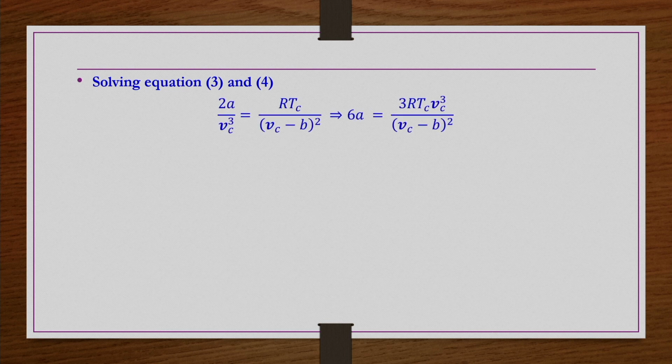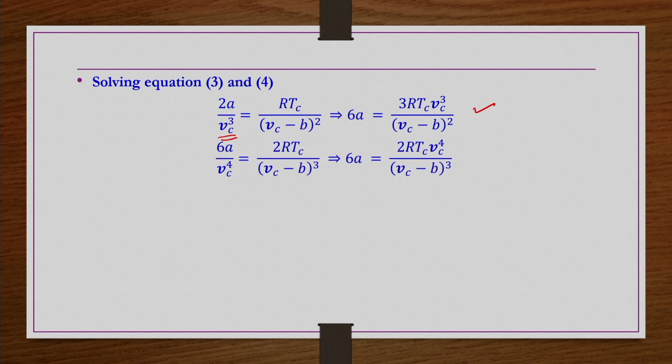Let us say equation 3 is nothing but 2a by Vc cube equals RTc by (Vc minus b) whole square. Now, you multiply this equation by 3 on either side and take the Vc cube in the denominator on the left-hand side to the right-hand side. Then equation number 4 is 6a by Vc to the power 4 equals 2RTc by (Vc minus b) whole cube. Now, 6a you keep on one side and all other terms you take to the other side. Now, if you divide these two equations one by the other,